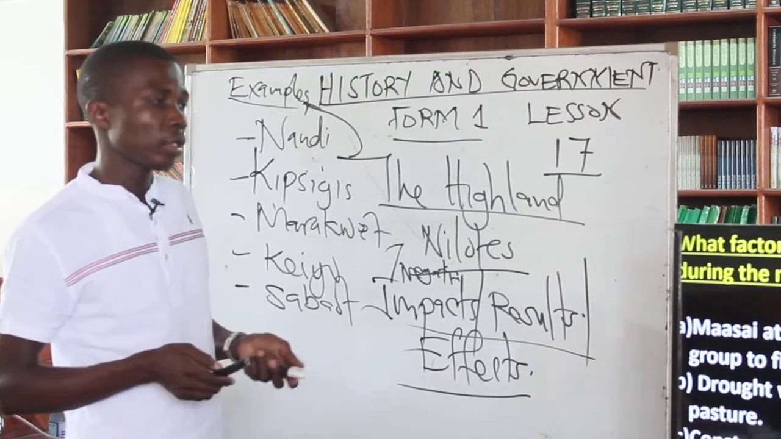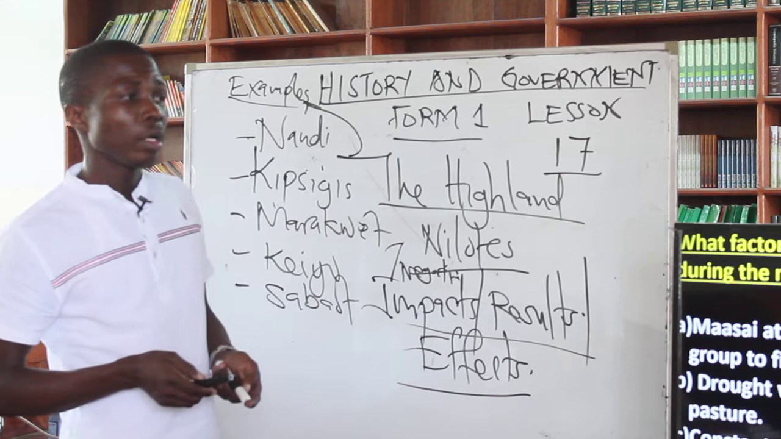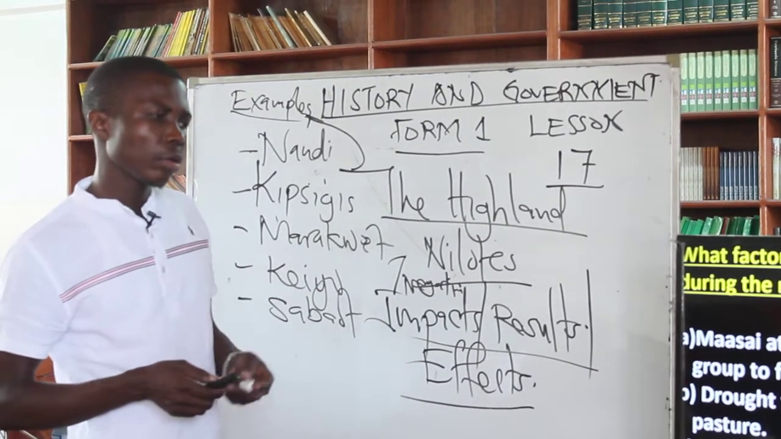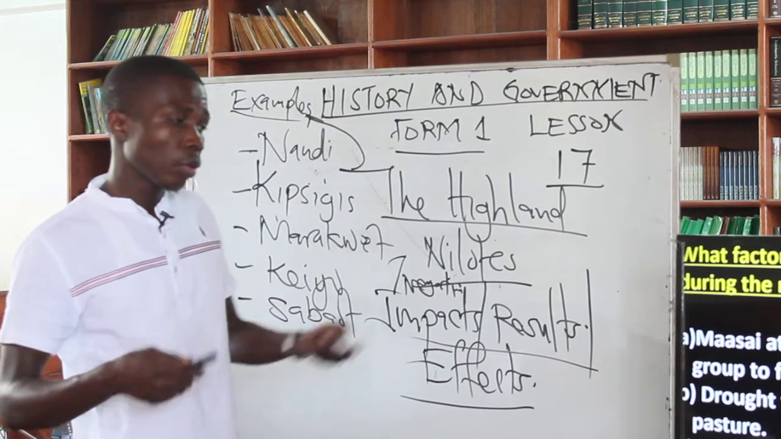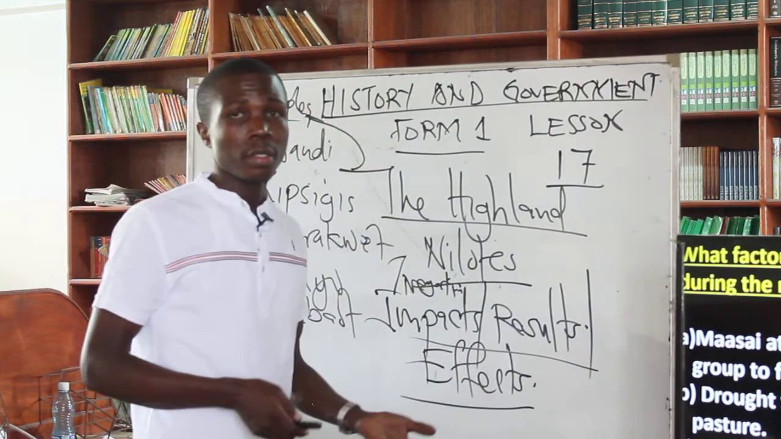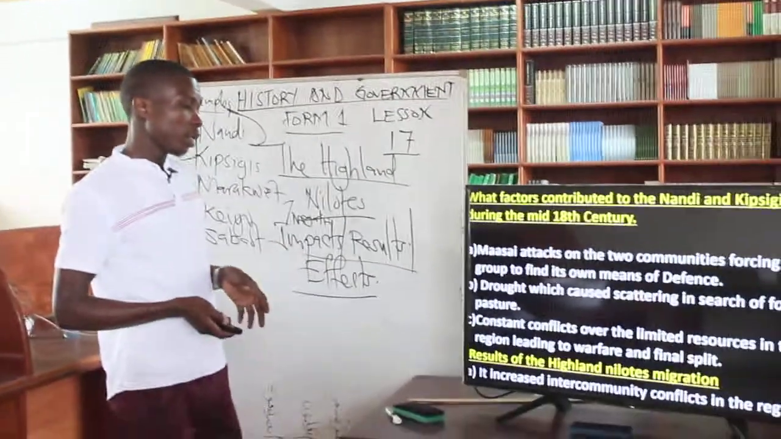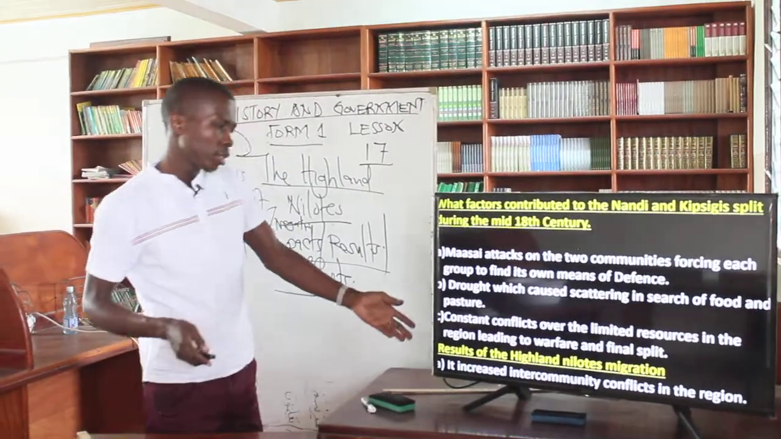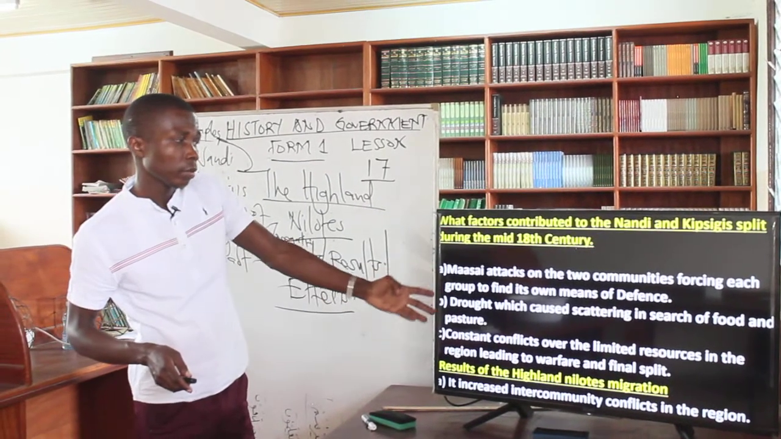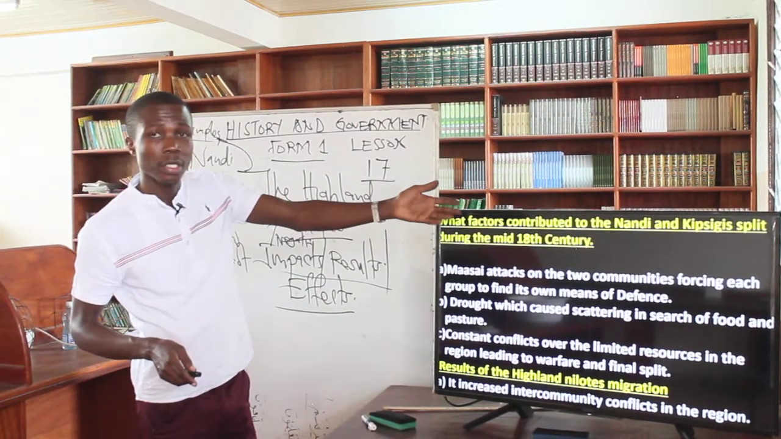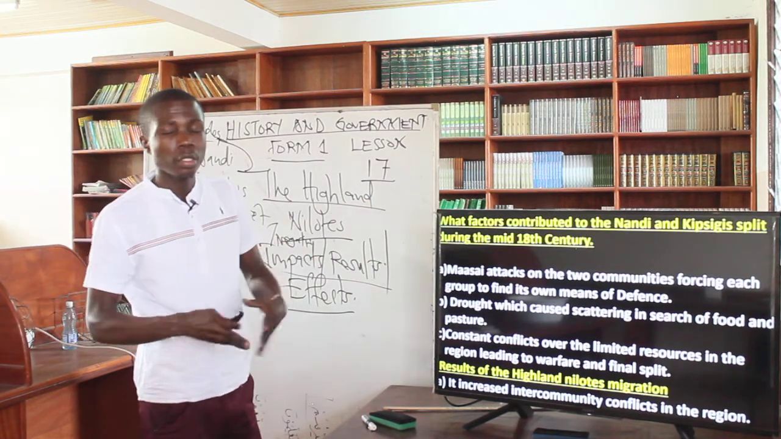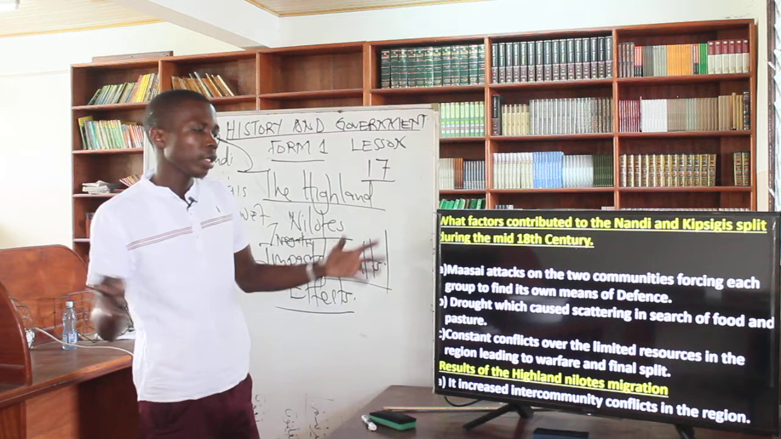What are the consequences of maybe the Highland Nilotes migrating to Kenya? What are the consequences? You can give them in form of results. Understand? Then the first result is an increase in intercommunity conflict in the region. They were fighting. You can see they split themselves up. Split means they separated. They isolated themselves from different other communities.